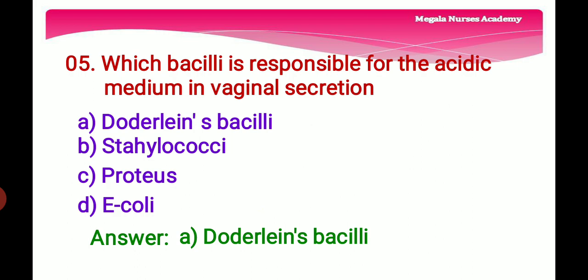Fifth question, which bacilli is responsible for the acidic medium in vaginal secretion? Option A, Dodderlein's bacilli. Option B, Staphylococci. And option C, Proteus. And option D, E. coli. The right answer is option A, Dodderlein's bacilli, because the most common normal bacterial flora of the vagina is Lactobacillus. It is otherwise called as Dodderlein's bacilli. This lactobacilli secrete hydrogen peroxide and convert sugars to lactic acid, which maintains the vaginal pH of 3.8 to 4.5. So the right answer is option A, Dodderlein's bacilli.